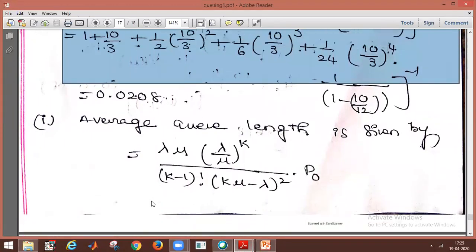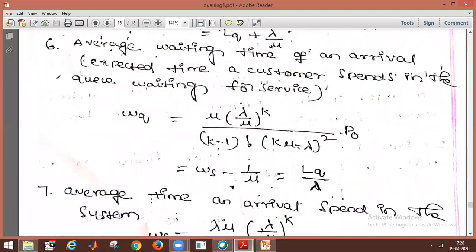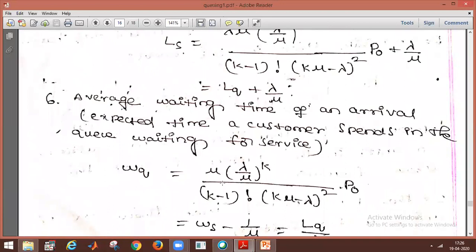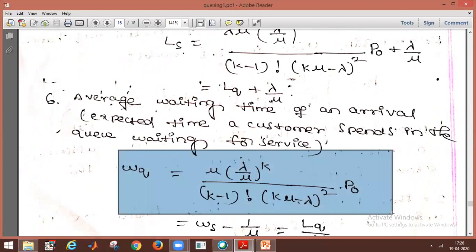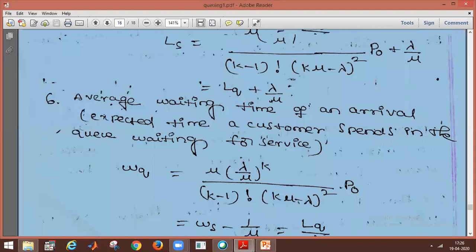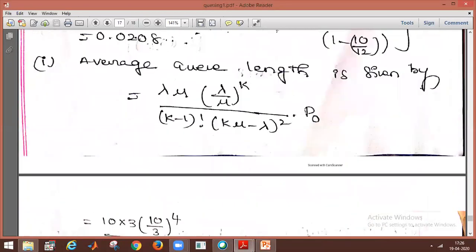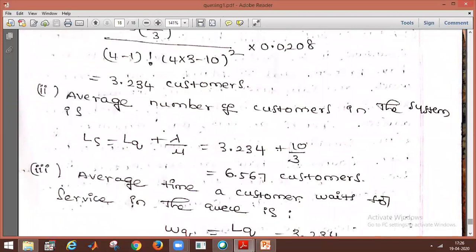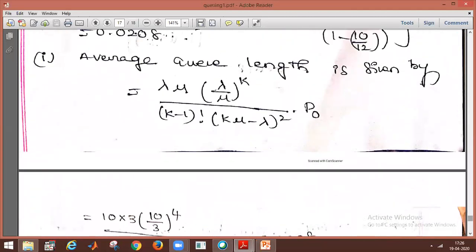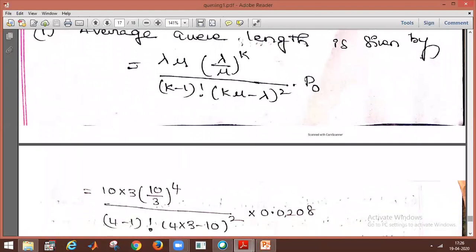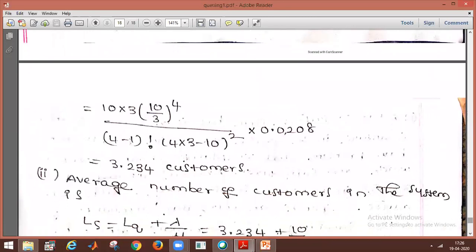Next we have to calculate the average queue length. The average queue length formula is Lq is equal to mu into lambda by mu whole power k, divided by k minus 1 factorial into k mu minus lambda whole square, into P naught. In the same formula, we have to substitute the information. We have to substitute lambda, mu and k values. They will get 3.234 customers.